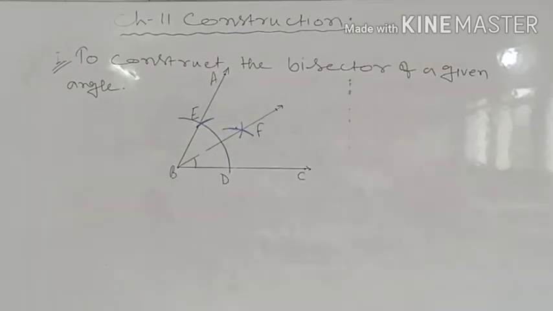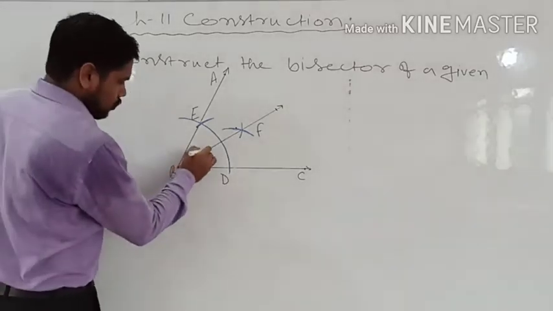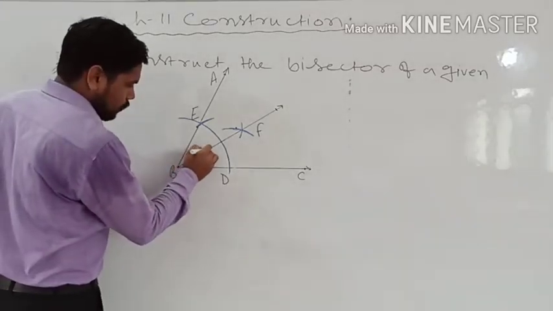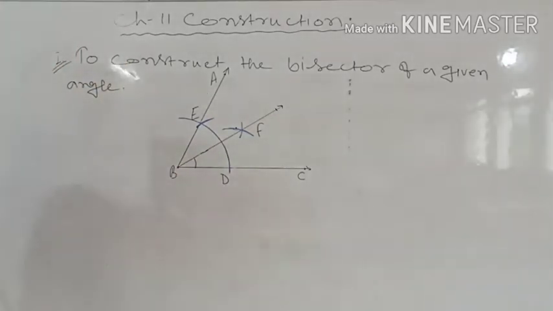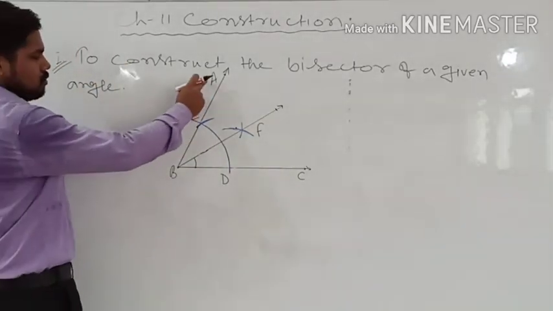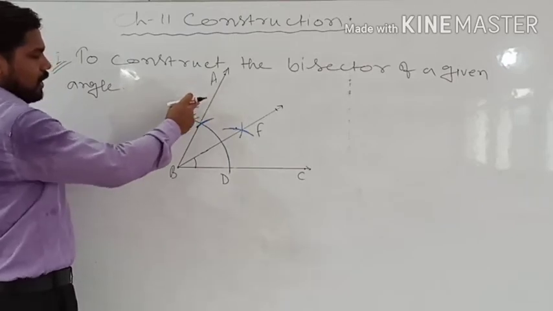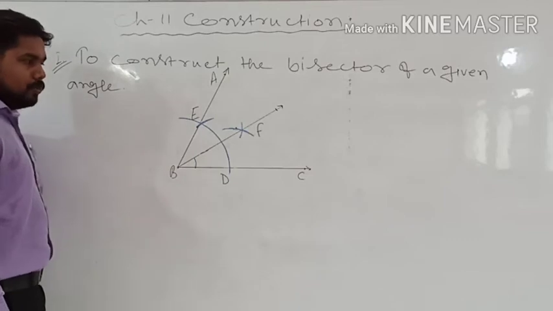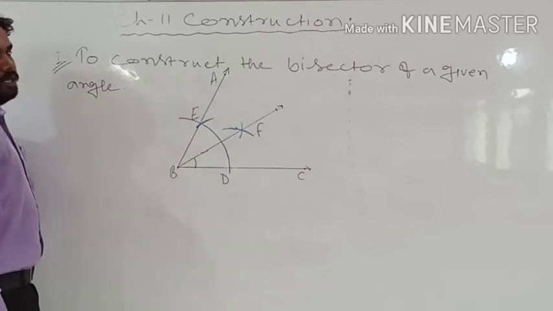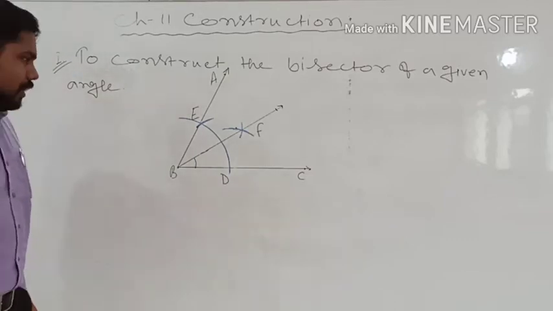Now the most important thing, how can we ensure or how can we prove that these two angles are equal? Suppose I am asking, I have drawn an angle and I have bisected it. So how can we prove that the bisector will be equal only? So this is the most important thing which we will learn here.